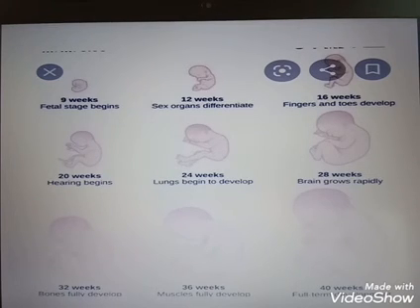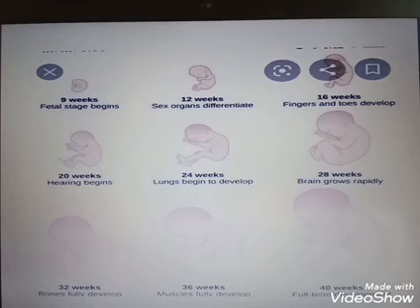Clear? Again I am repeating. So please observe this figure. At 9 weeks, the fetal stage begins. 12 weeks, sex organs differentiate. 16 weeks, fingers and toes develop. 20 weeks, hearing begins. 24 weeks, lungs begin to develop, and 28 weeks, the brain grows rapidly. You can see here the baby is growing, and 32 weeks, bones fully develop, 36 weeks, muscles fully develop, and 40 weeks, full term development occurs.